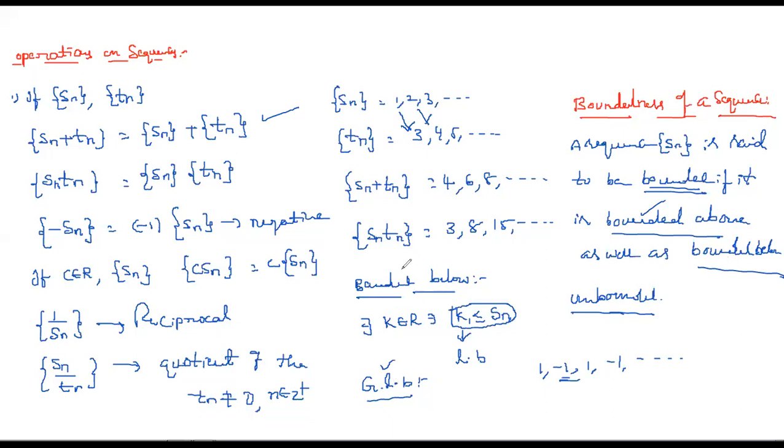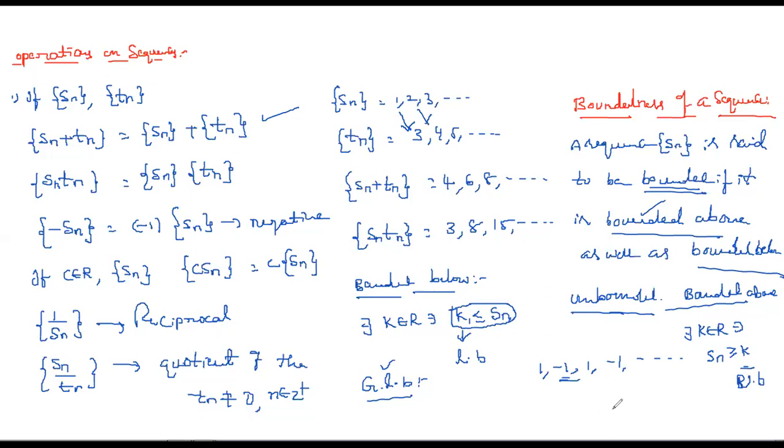In the same way, opposite to this, bounded above. Bounded above is nothing but there exists K belongs to R such that at least one K has to exist, and Sn is less than or equal to K for all n. Then we'll say that it is bounded above, or simply that it has an upper bound.